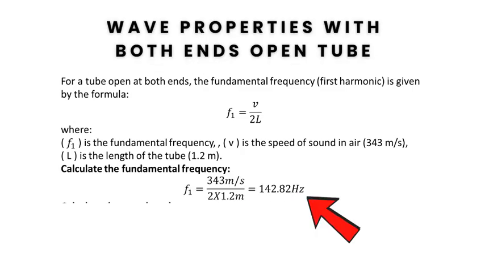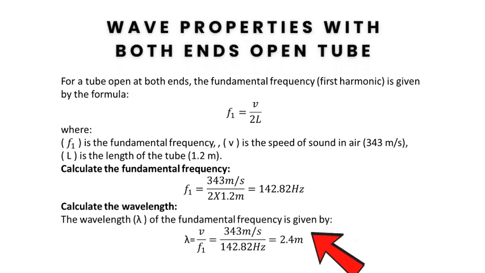Given the values, length of the tube equal to 1.2 meters and speed of sound in air is 343 meters per second, calculate the fundamental frequency f1 equal to 343 meters per second divided by 2 times 1.2 meters equal to 142.82 Hz.